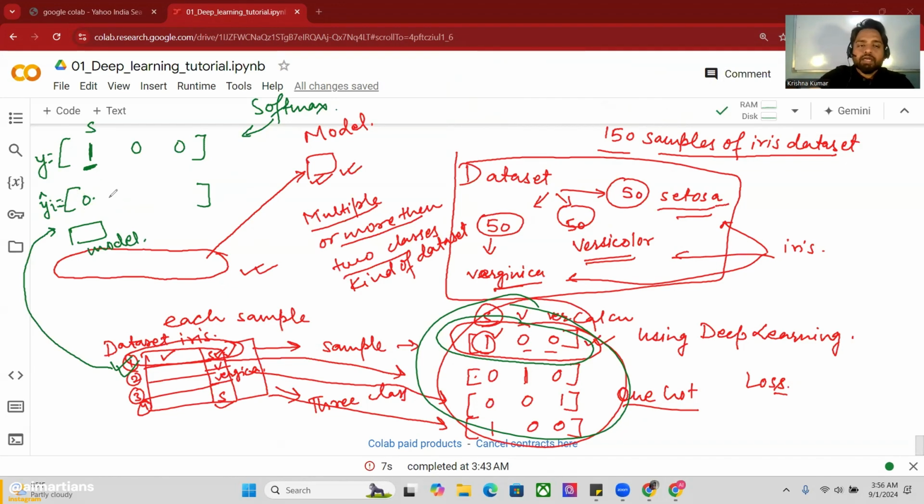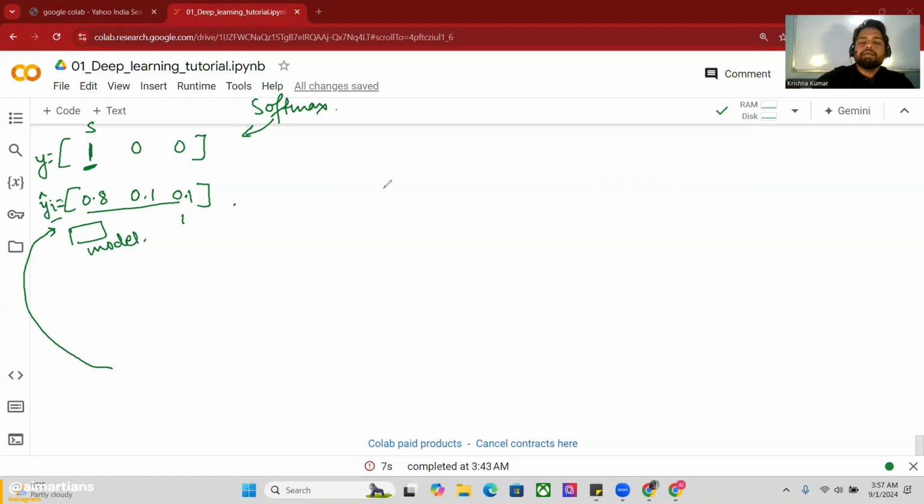Let's say 0.8, 0.1 and 0.1. If you add them, you get 1, which is also known as 100 percent. First the model calculates the probability, and after that we have to calculate the loss. I'm cleaning this window. Now I have to explain the categorical cross entropy mathematical formula.